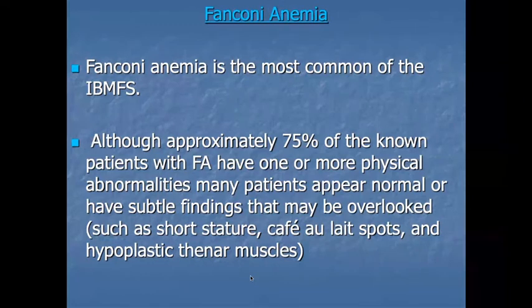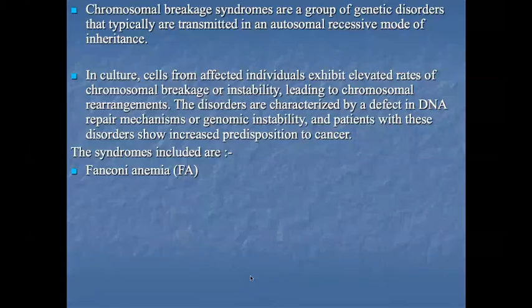And what happened in the aplastic anemia? There is a chromosomal breaks syndrome, a group of genetic disorders that are typically transmitted in an autosomal recessive mode of inheritance. In culture, the cells from the affected individual exhibit an elevated rate of chromosomal breaks or instability, leading to chromosomal rearrangement. The disorders are characterized by a defect in a DNA repair mechanism or genome instability. And the patients with these disorders show increased predisposition to cancer also.